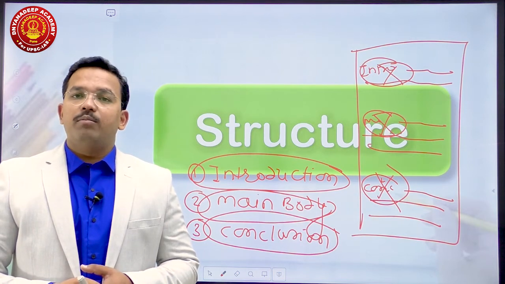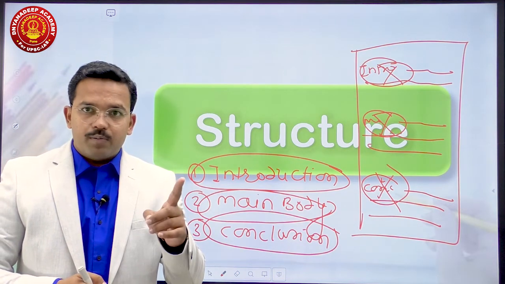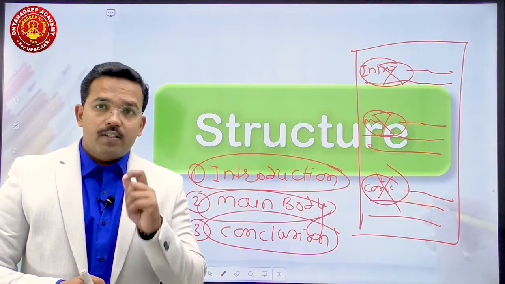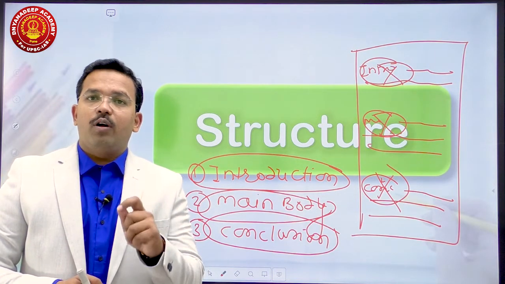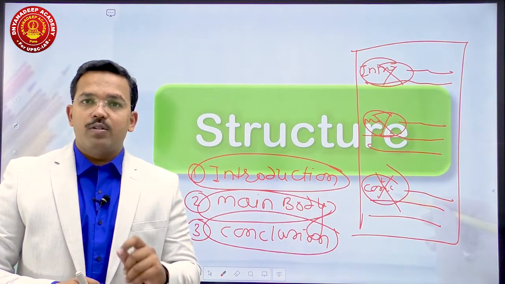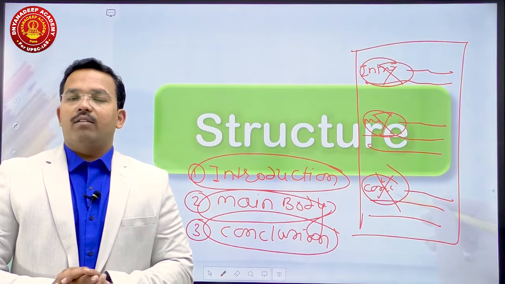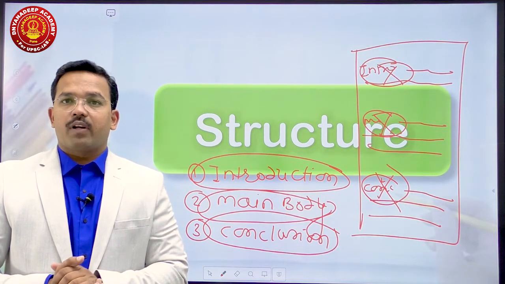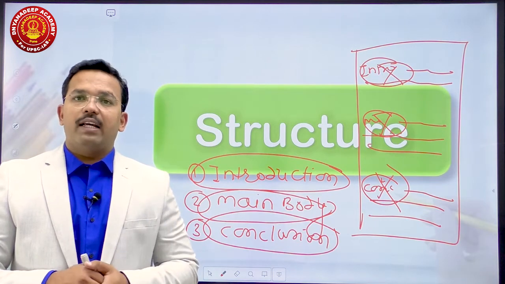The evaluator should come to know, this is the introduction of this person's answer. This is main body. And this is conclusion. This is a pattern you have to write. Do not use the words introduction, main body and conclusion in your answer. It will not give you a good show of your answer. Clear?